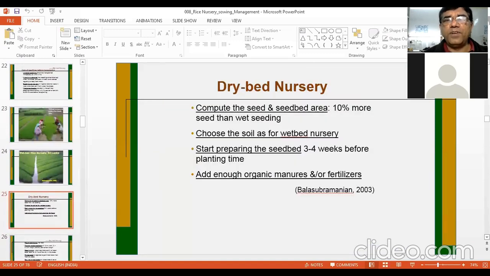And now after the wet bed nursery, do you have any question on the wet bed nursery method? Dhyan? Any question? Anybody has a question on the wet bed nursery method? Any kind of question? Vipasha? Are you there?